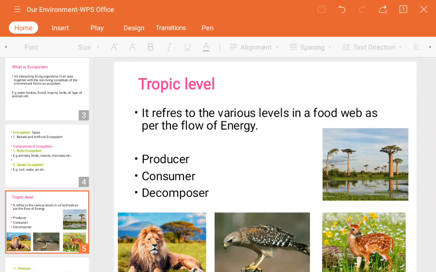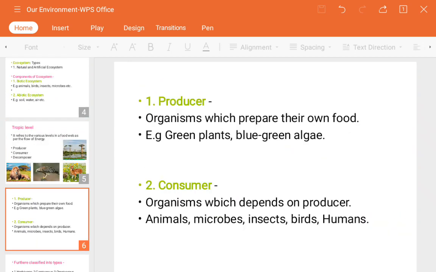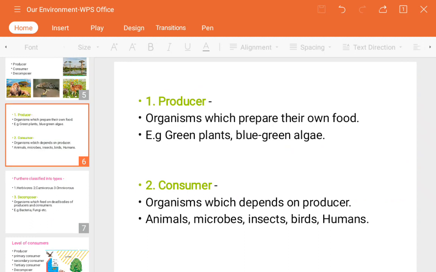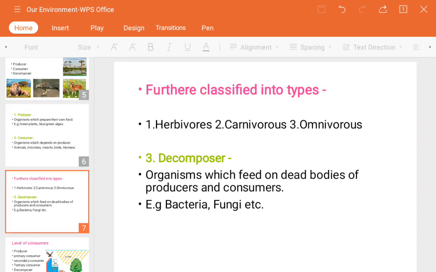Next, there is a further classification for the consumer. These are the basic types which we know: herbivorous, carnivorous, omnivorous, parasites. We have already studied these in the first chapter. Herbivorous are the organisms which feed directly on the producer plant, the organisms which eat the plants or leafy vegetables.